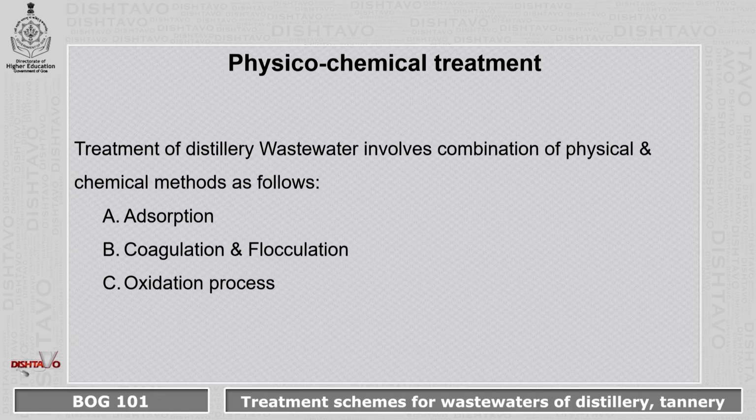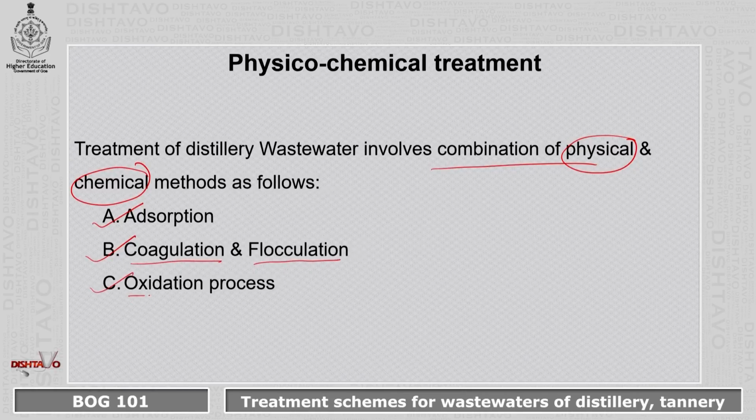Coming to the physico-chemical method, treatment of distillery wastewater involves a combination of a physical and a chemical method, which are further of three types. First one is adsorption, which makes use of adsorbents such as activated carbon. Then they make use of coagulants and flocculants to carry out coagulation and flocculation.